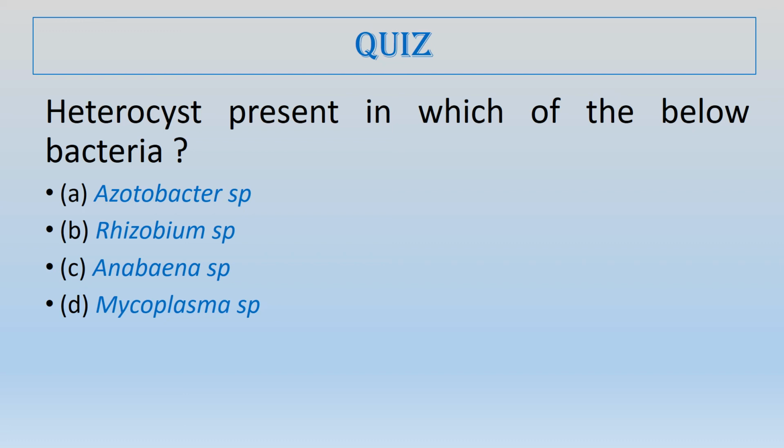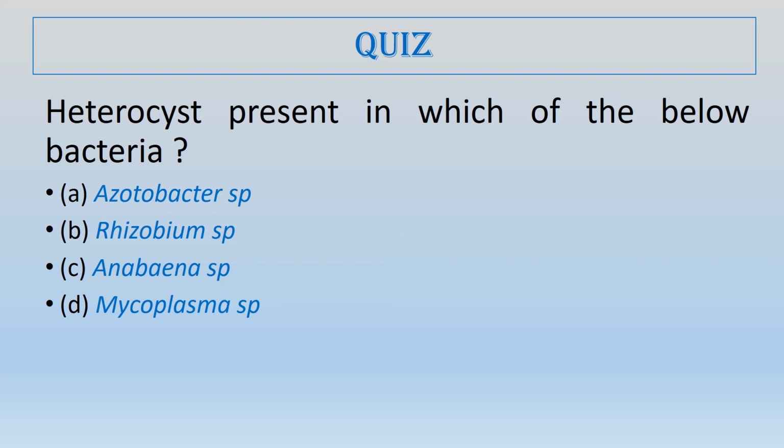Next is Anabaena. By the end of this video, you have come to know that Anabaena is a very good source of heterocysts. Heterocysts are present in many species of Anabaena, and it's used as a biofertilizer. So the answer will be C.